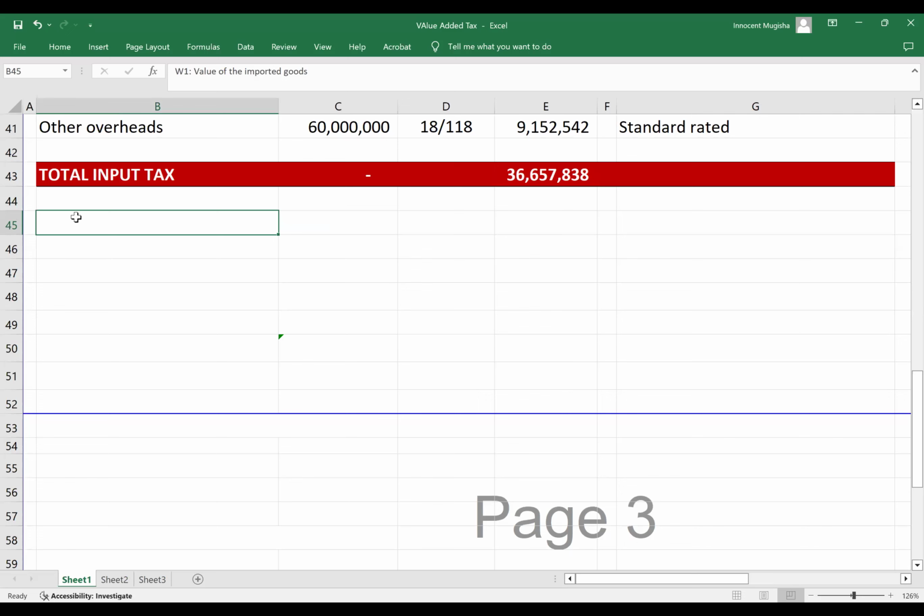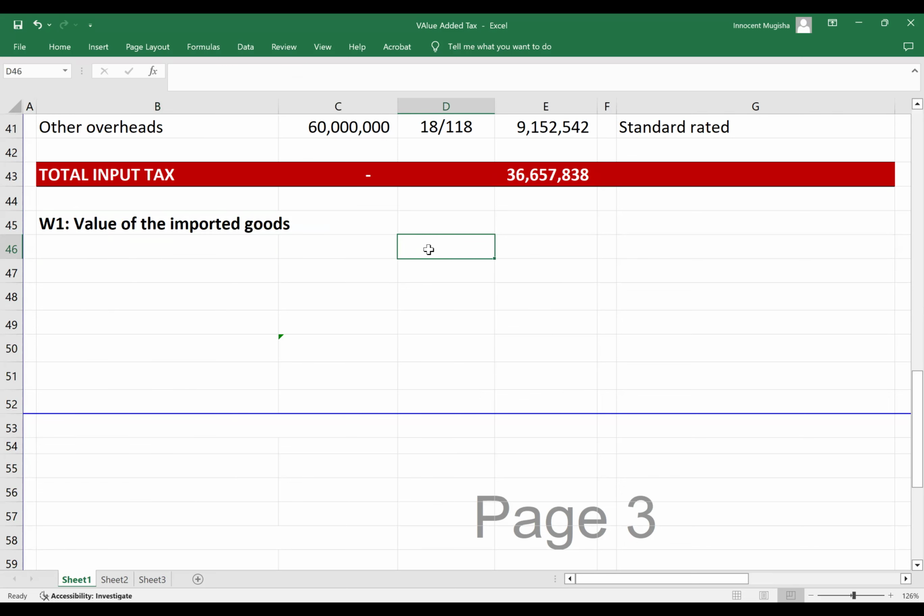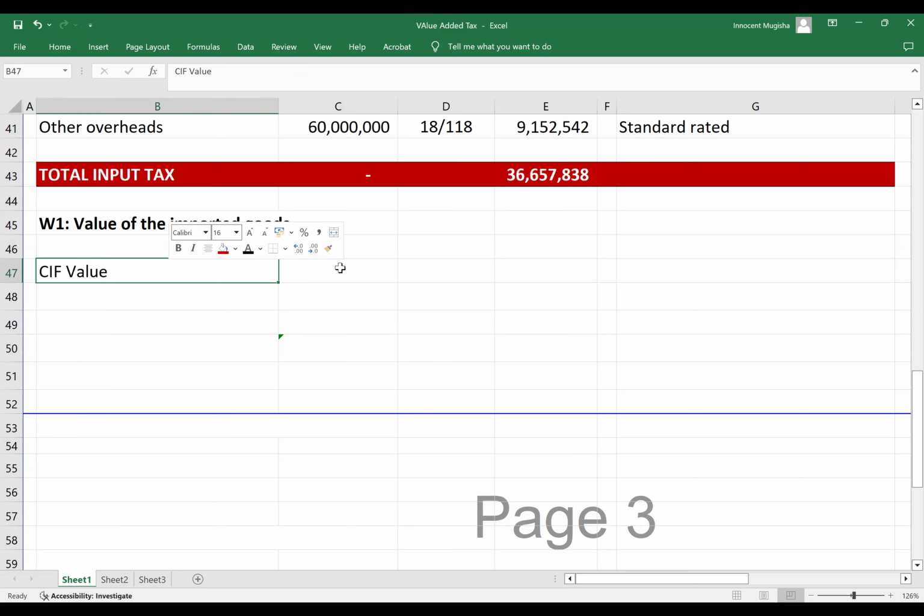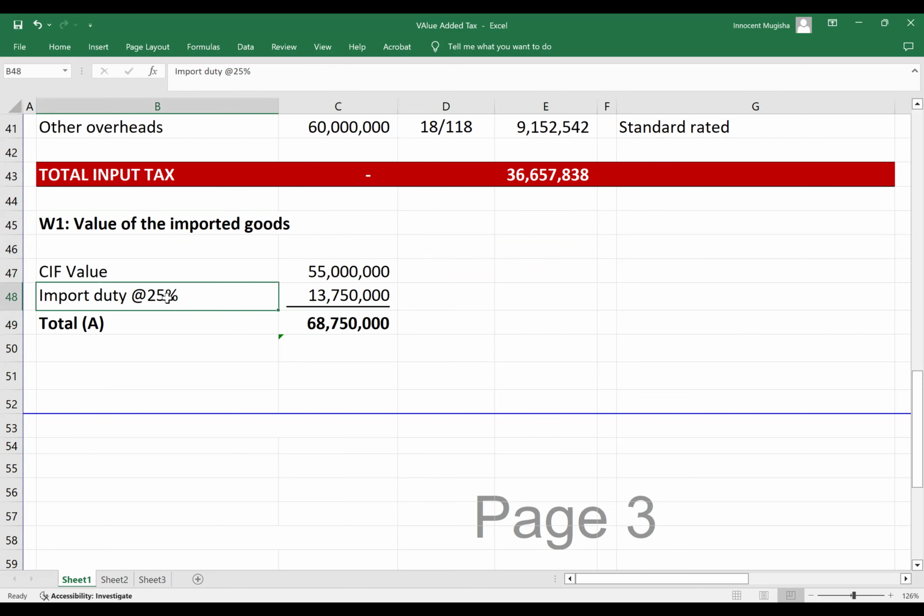I'll begin by first of all showing you my working one, where we worked out the taxable value of the goods that were imported. So the CIF value is 55 million. We charge import duty at 25%, and that gives us total A, which is CIF and import duty.